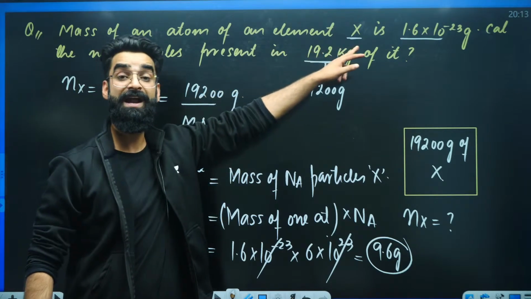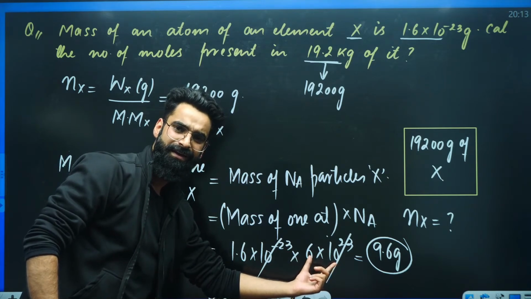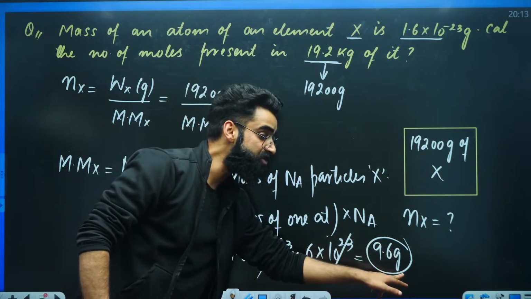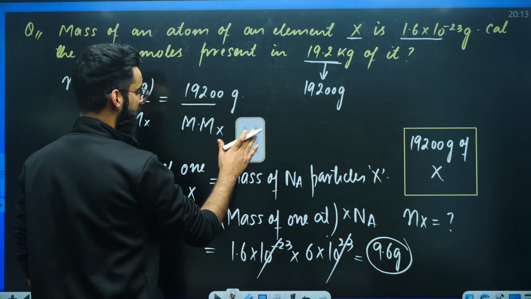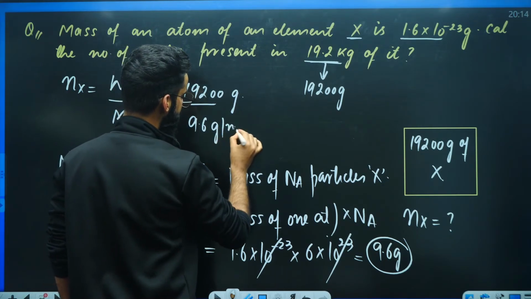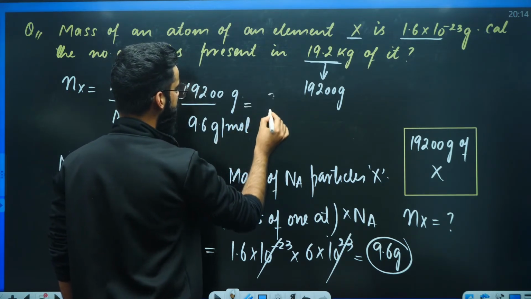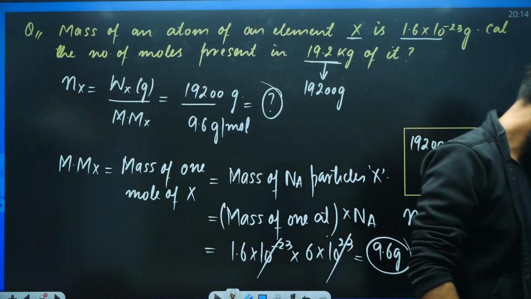We were given the mass of 1 atom of X. So I multiplied the mass of 1 atom of X by Avogadro's number. I got the mass of 1 mole of X. I got the molar mass of X. Right? So molar mass of X we got to know as 9.6, and its units are grams per mole. Just solve it and get the number of moles of X, which we were supposed to calculate.